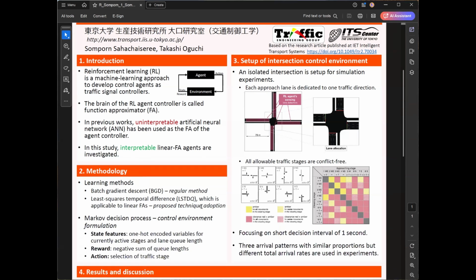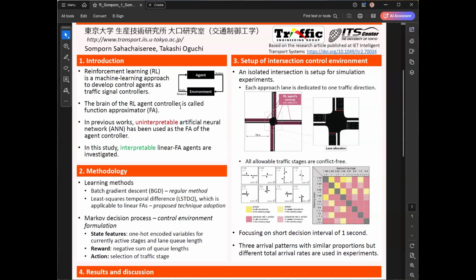Next, for the methodology, as explained earlier, there would be different learning methods based on the different function approximators. First, batch gradient descent is used as the representative learning method, which is necessary for learning with the NNFA. On the other hand, since linear FA is investigated here, we can apply another learning method. This is called the least square temporal difference learning method, abbreviated as LSTDQ. This would be the proposed technique, as I will show in the results section.